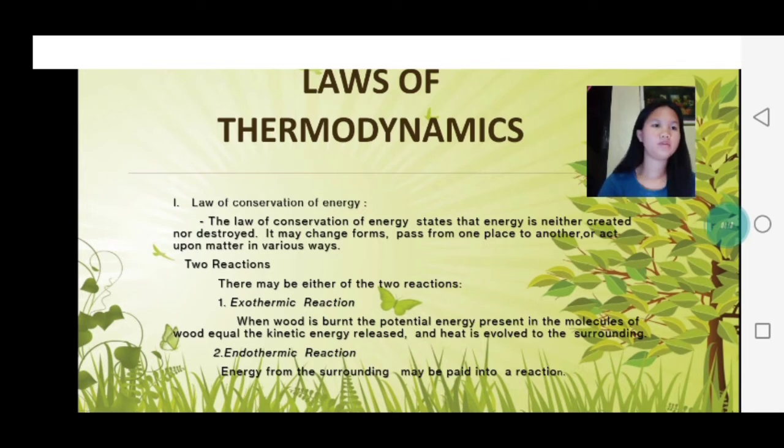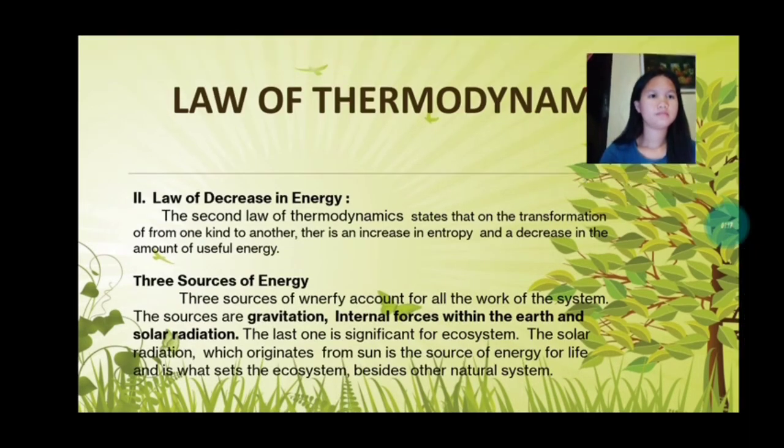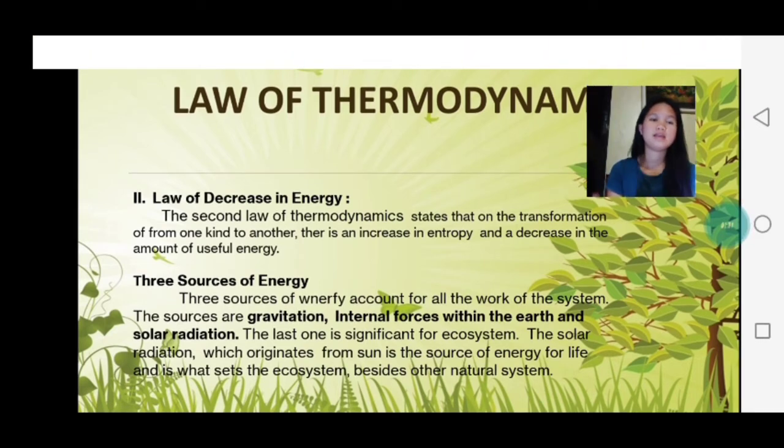Then let's move to the second law of thermodynamics, the law of decrease in energy. In this second law of thermodynamics, it relies on entropy. Entropy is a measure of disorder of an ecosystem. One of the examples in this second law is that when coal is burned in a boiler to produce steam, some of the energy creates steam that performs work, but part of the energy is dispersed.